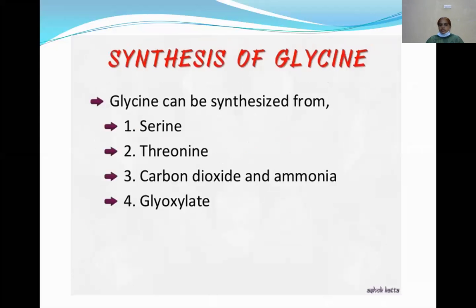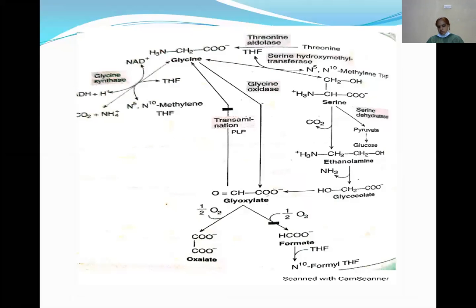Now see the synthesis of glycine. Glycine is synthesized from serine, threonine, carbon dioxide and ammonia, and glyoxylate. These are the sources and requirements for the synthesis of glycine. Now see the synthesis of glycine from these various components.